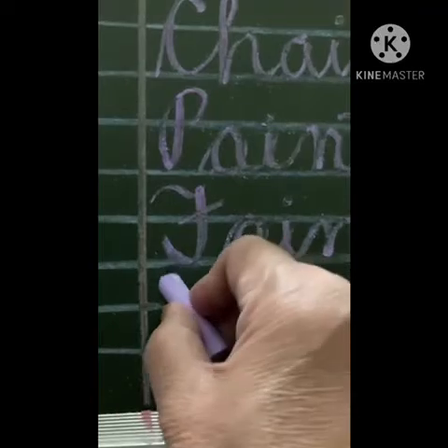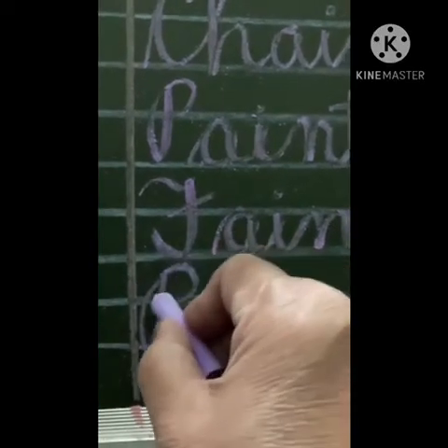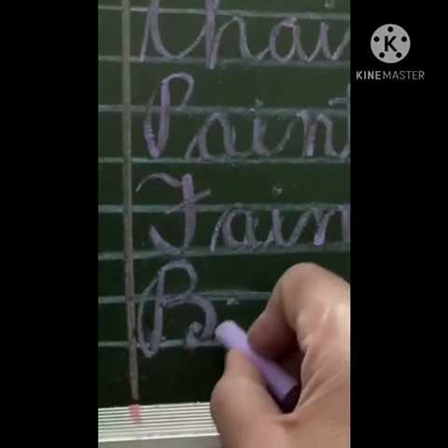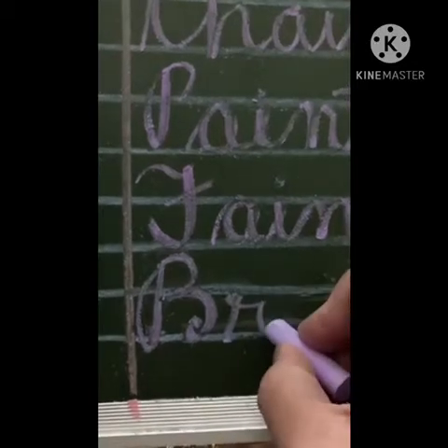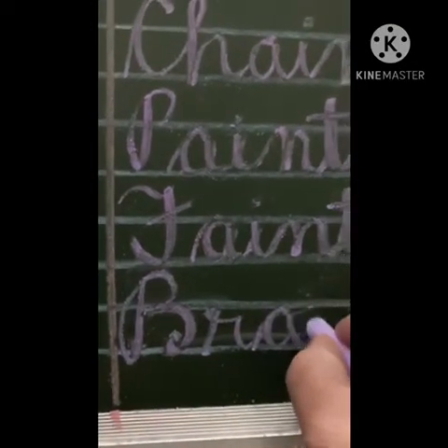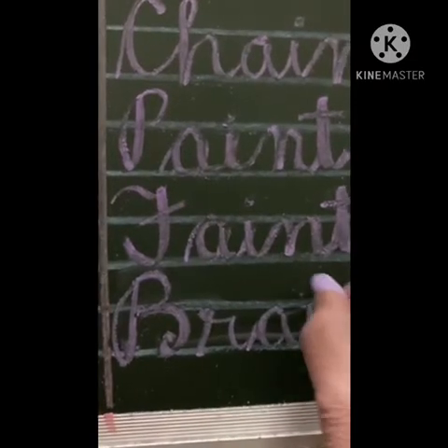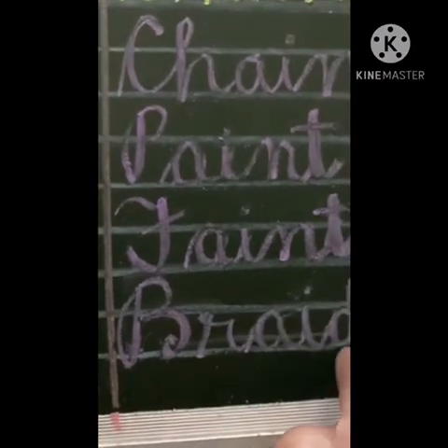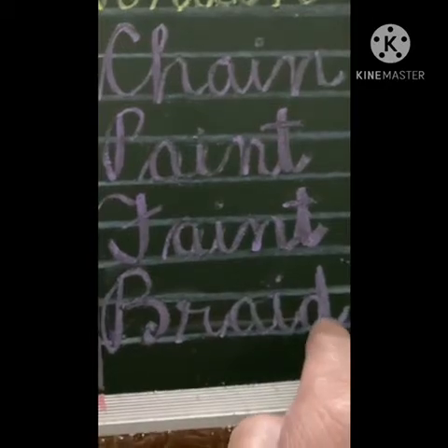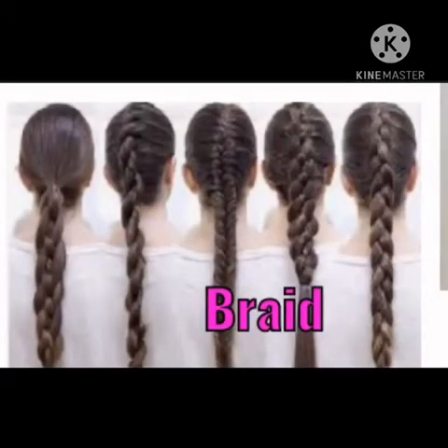Last word we have is starting with B capital R A I and ending is with D. It is braid. Tying hair into a long tail is braid.